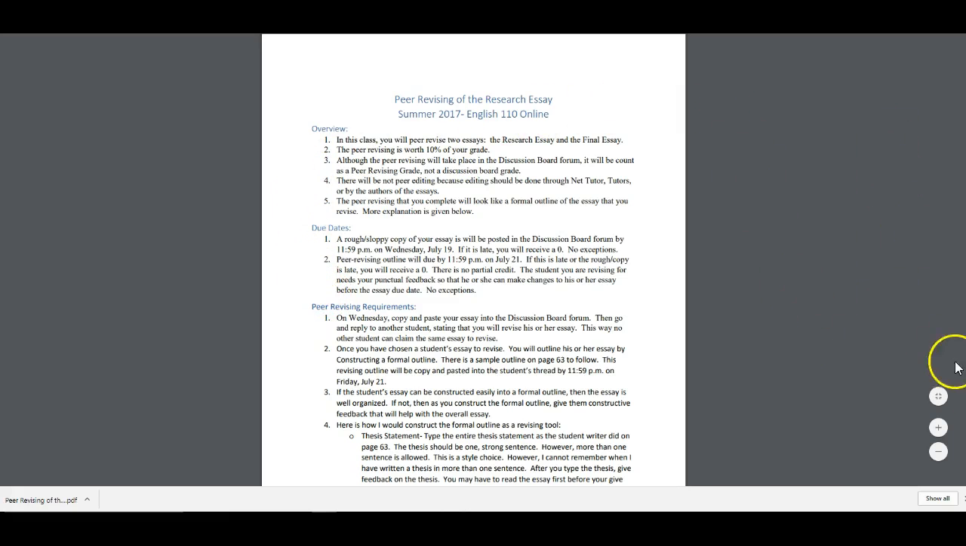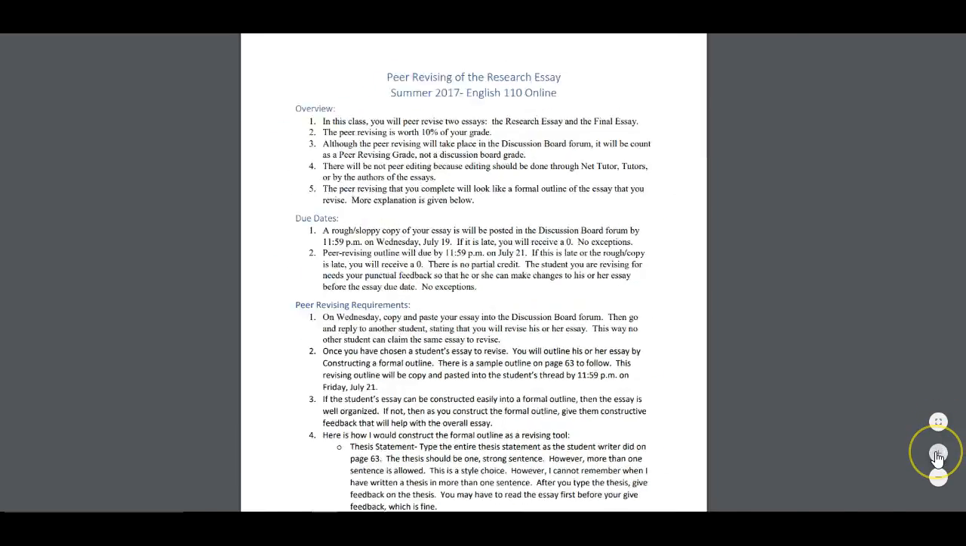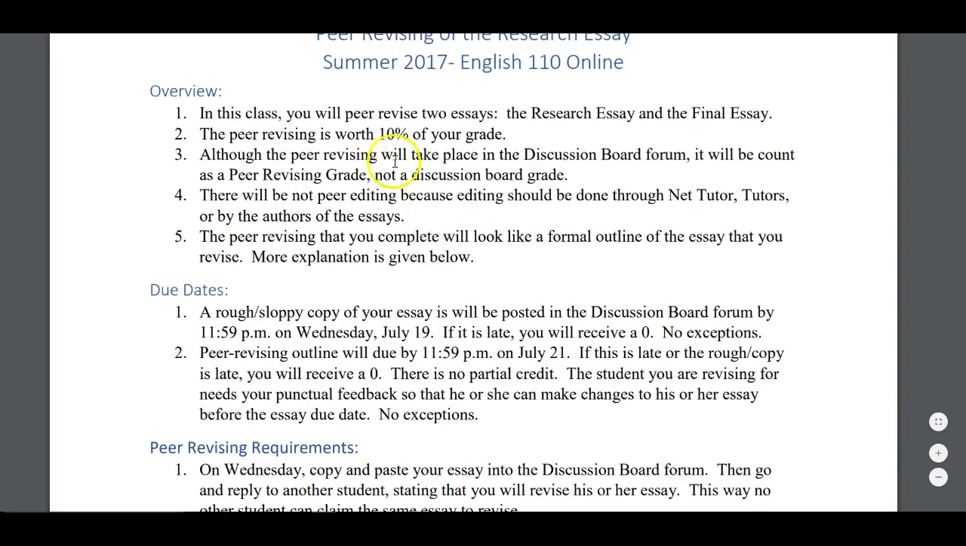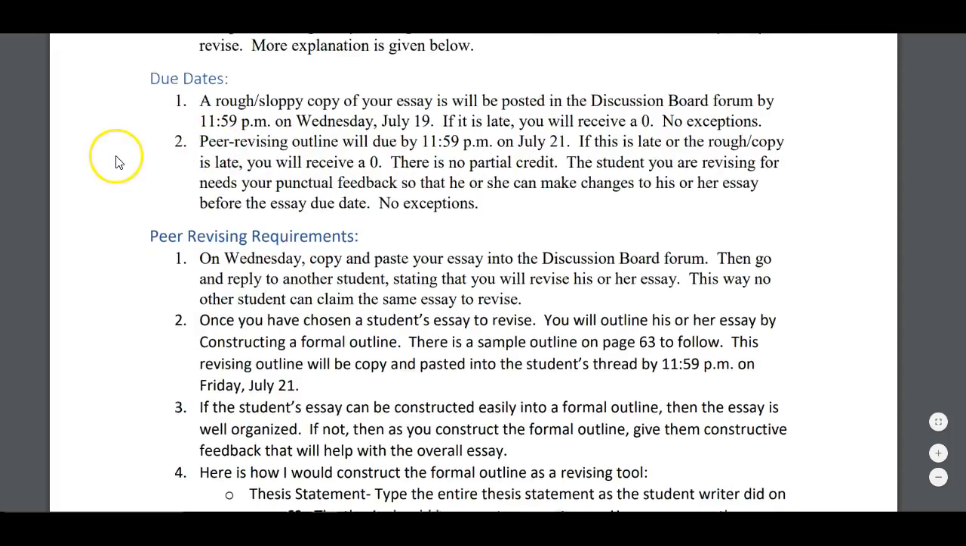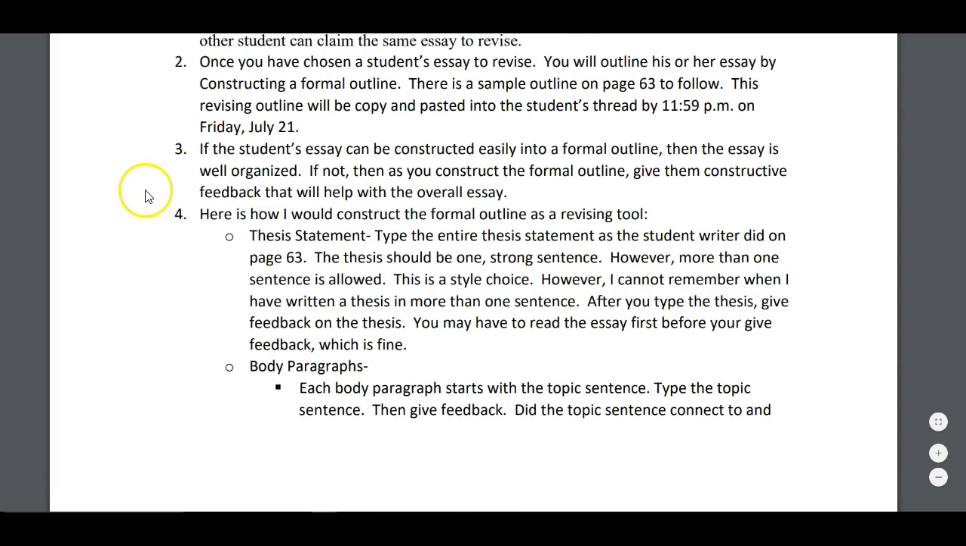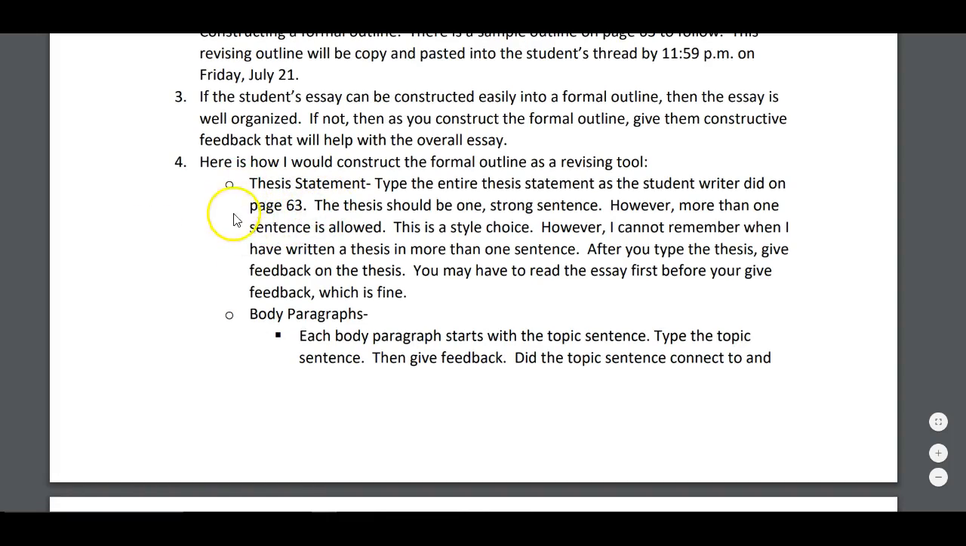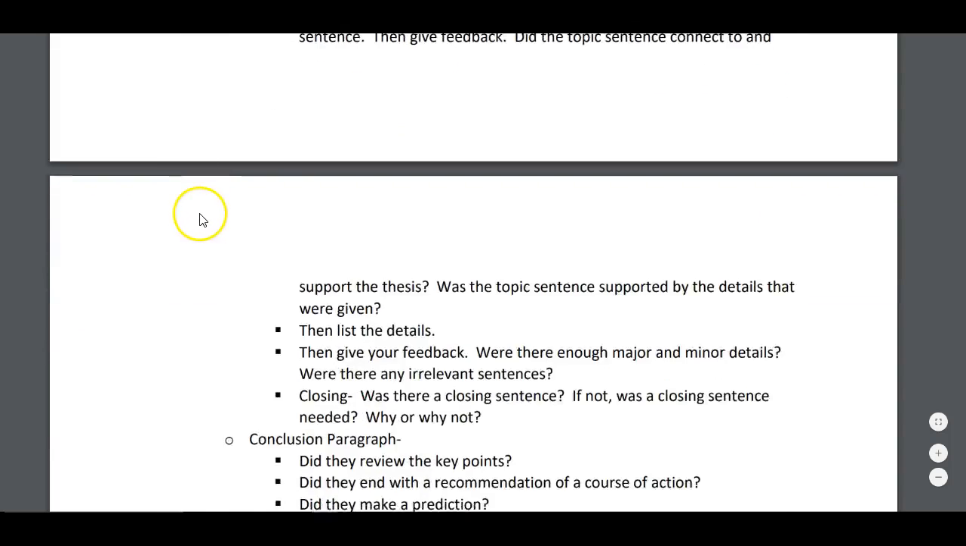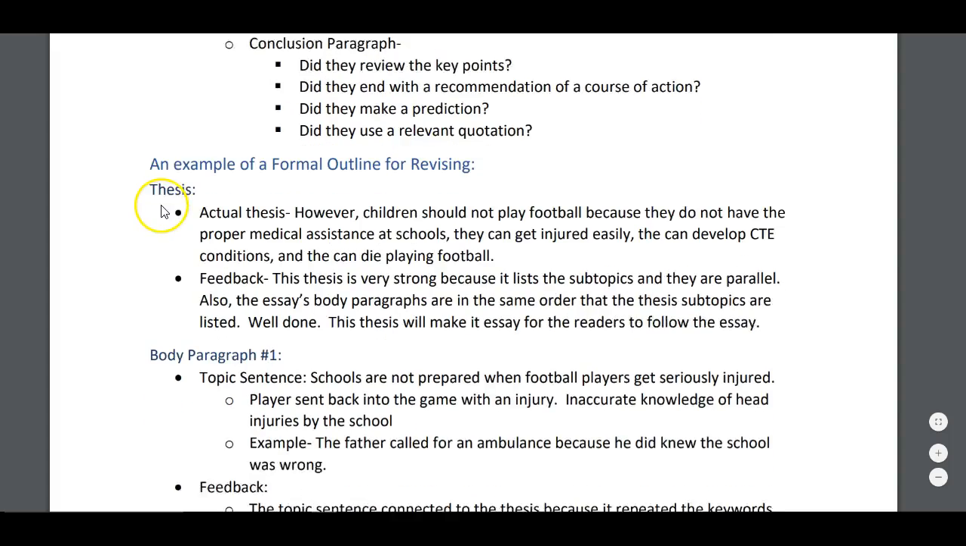So if you go here, sorry about my dog. I'm going to make this larger. I've gone over this, the overview, the due dates. The peer revising, I've gone over that. But here's what it should look like. You're going to make an outline. There's an outline on page 63 in Patterns that you can follow. But let me give you an overview of the one I've done.